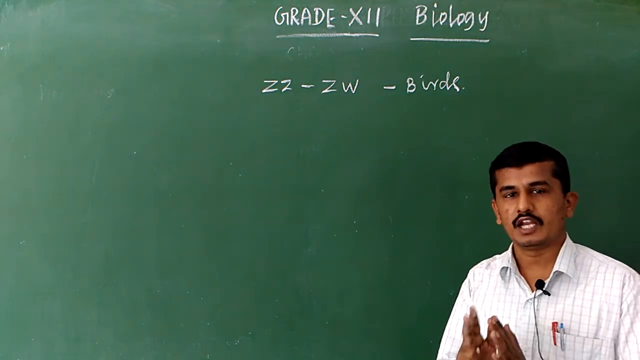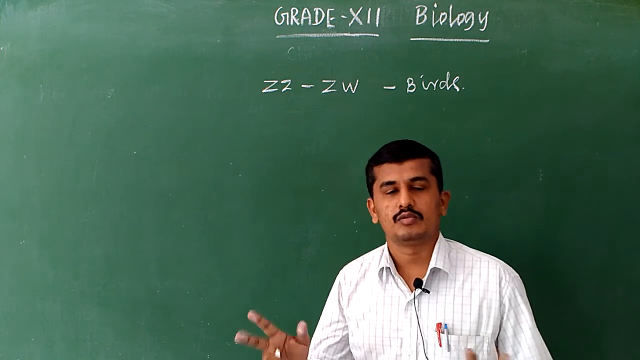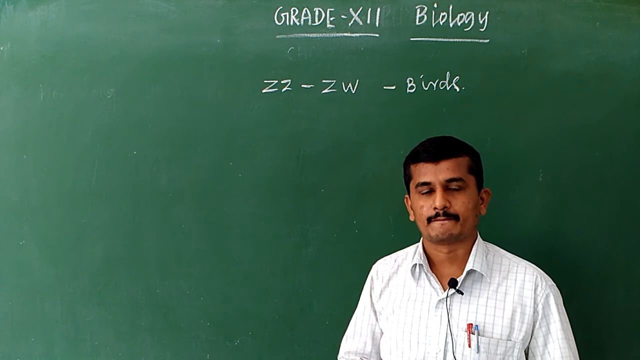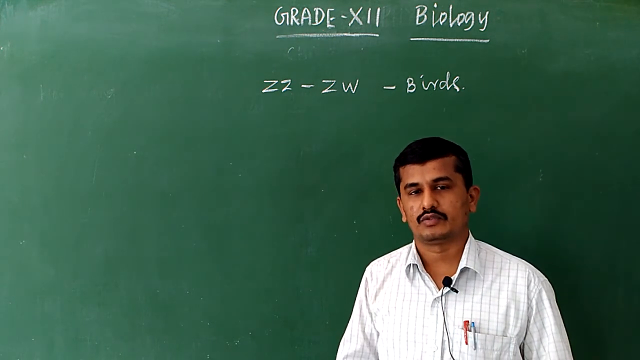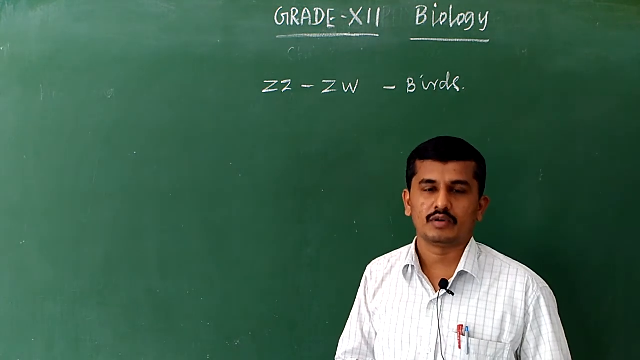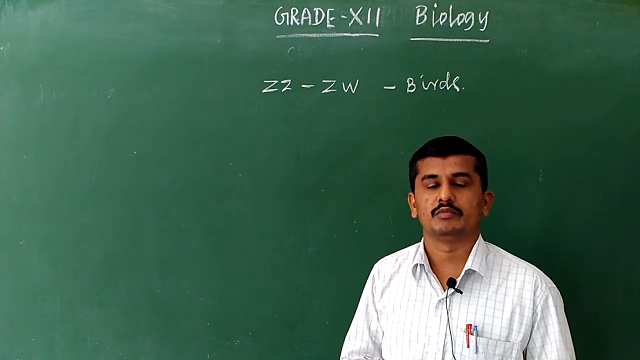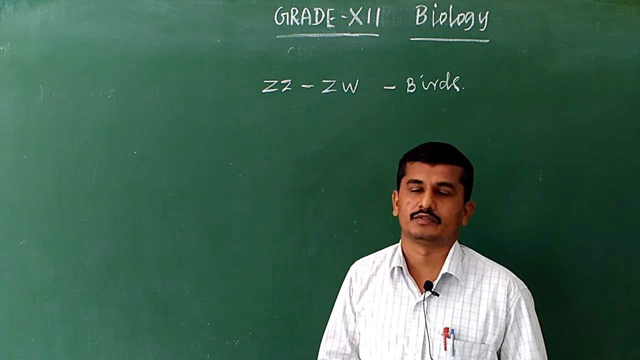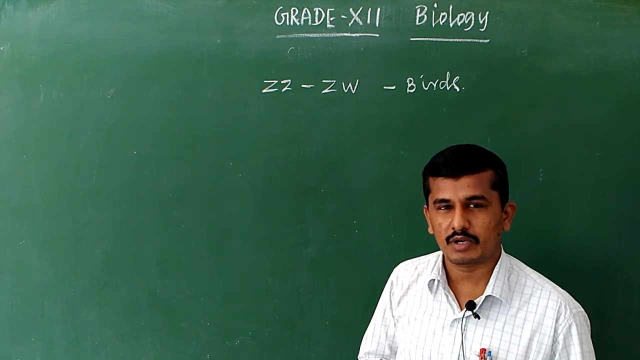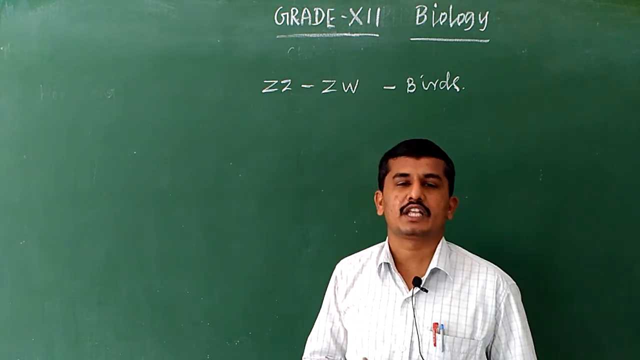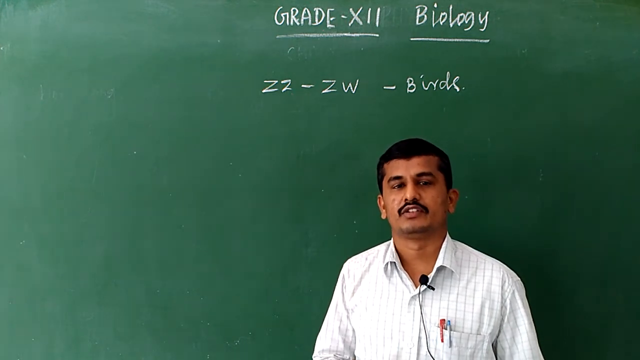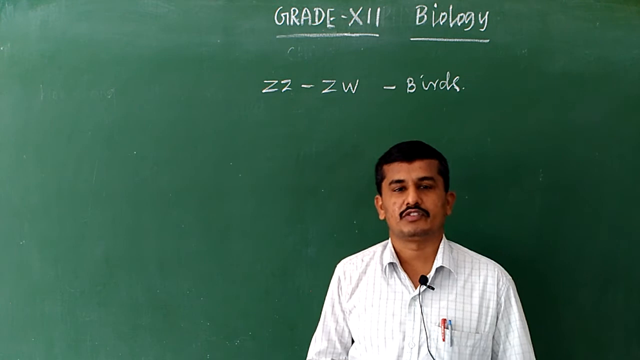In human beings, the male produces two types of gametes. One gamete has the X chromosome as a sex chromosome, and another gamete has the Y chromosome as a sex chromosome. So, the human male is a heterogametic organism because it produces two types of gametes. The human female is a homogametic organism because it produces similar types of gametes. That is, all the gametes produced in the female have the X chromosome as a sex chromosome.